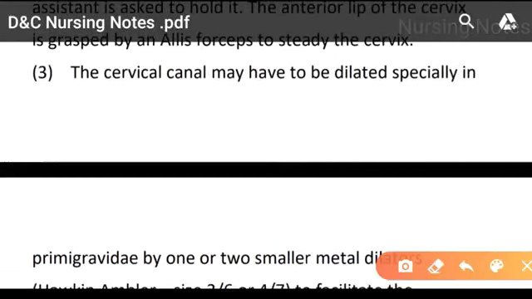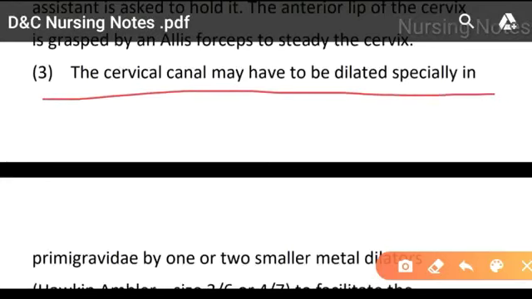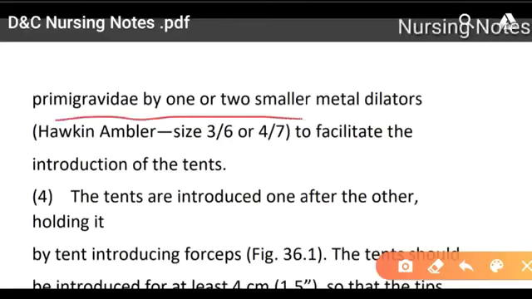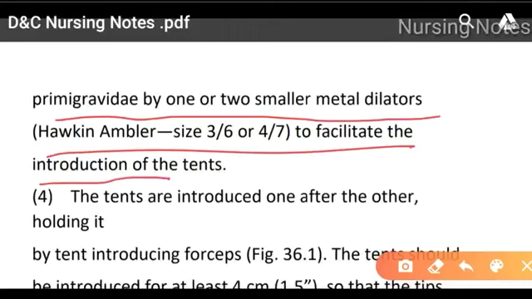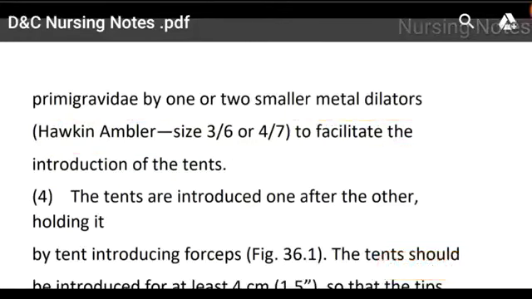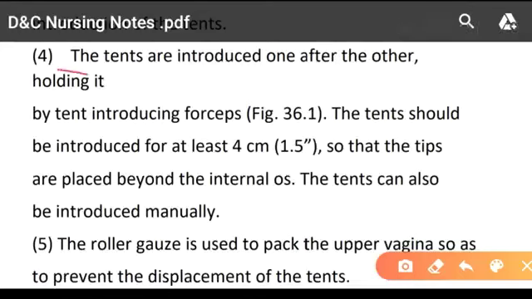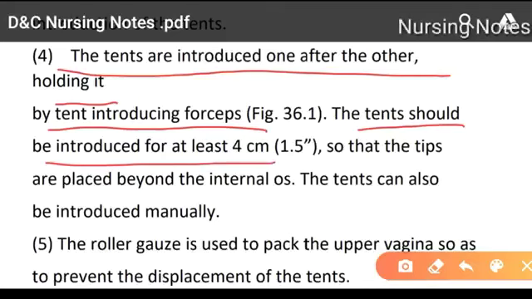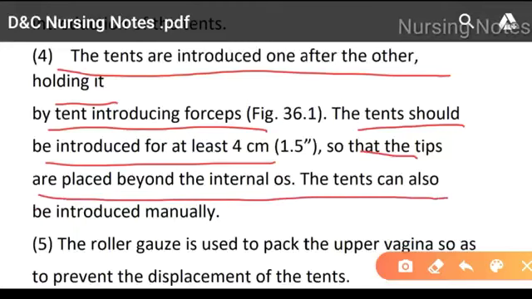the cervical canal may have to be dilated, especially in primigravida, by one or two smaller metal dilators before insertion of the tents. Fourth one, the tents are inserted one after the other, holding them with the tent introducing forceps. The tents should be inserted up to 4 cm so that the tips are placed beyond the internal OS.